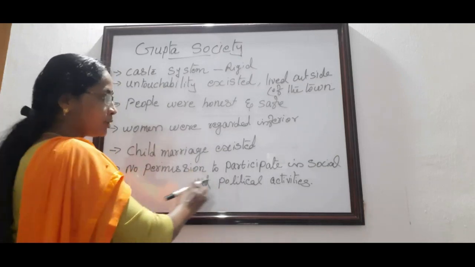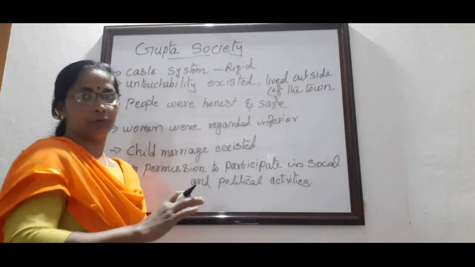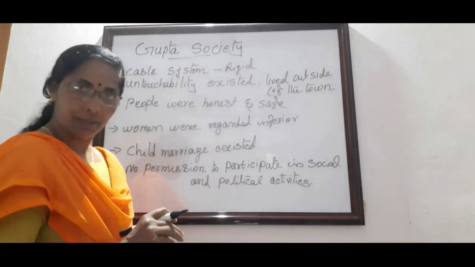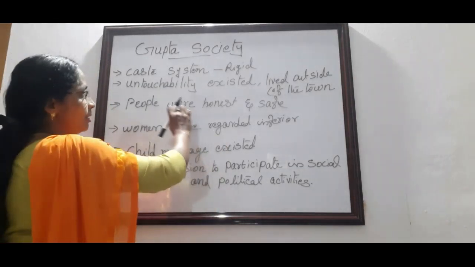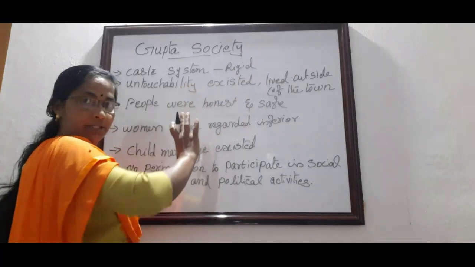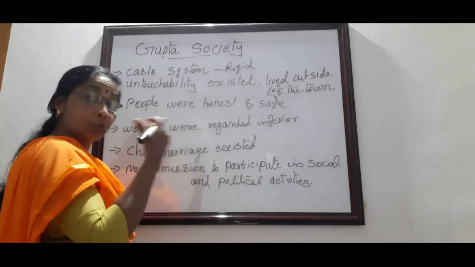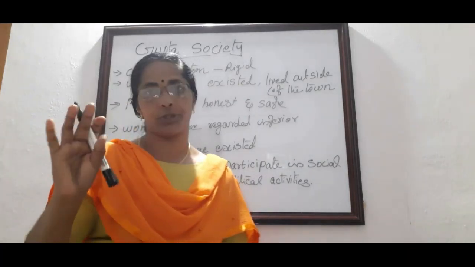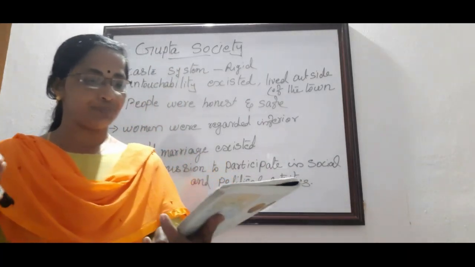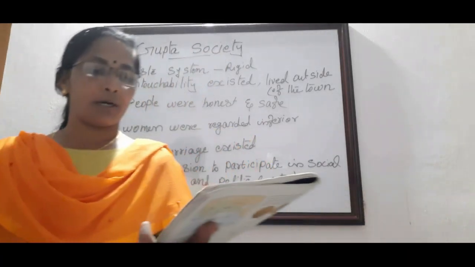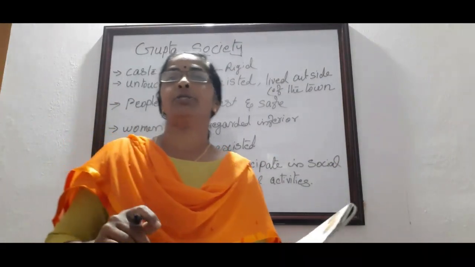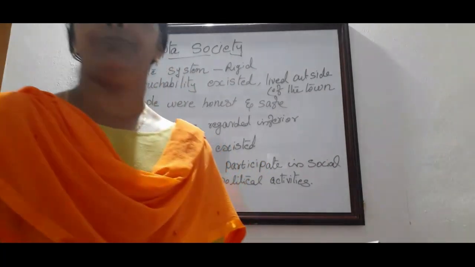Men had full permission to participate in social and political activities, but the women were treated as inferior. Is it clear? The people were safe and honest, but society had deteriorated too much. There was no gender equality during that period. The widows were looked down upon too much. The widows had no permission or freedom.